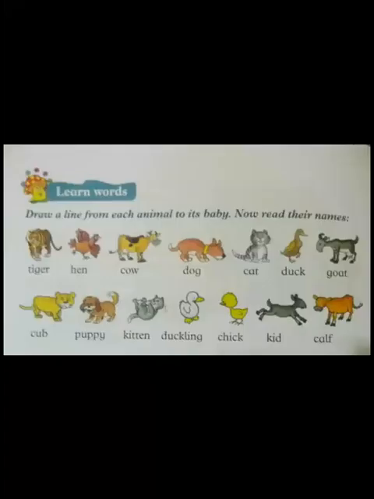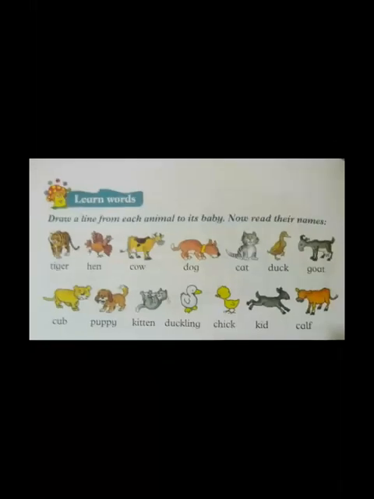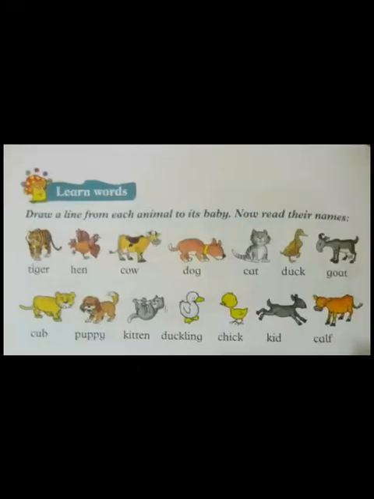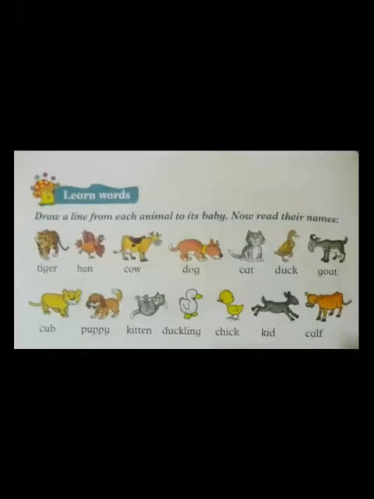Okay, kids, now please come to page number 22. Here is an exercise. Learn words. Draw a line from each animal to its baby. Now read their names. Here is the animal tiger. We will draw, and there are animals. There are the pictures of animals, and there are the pictures of their babies.